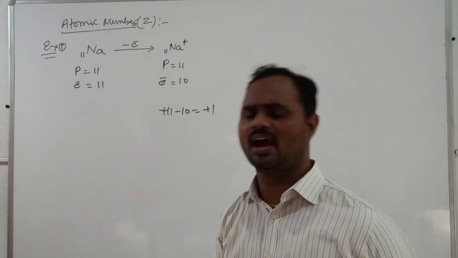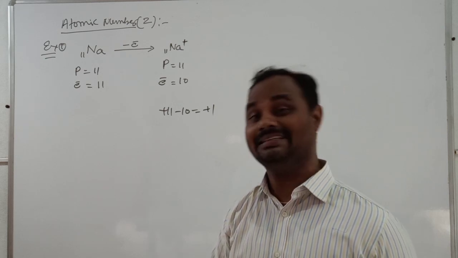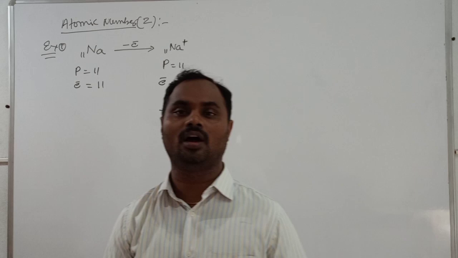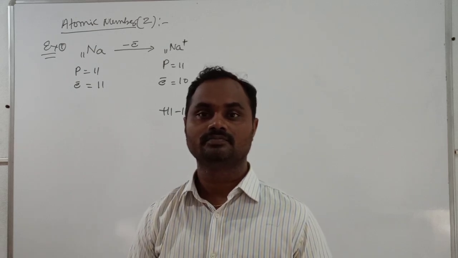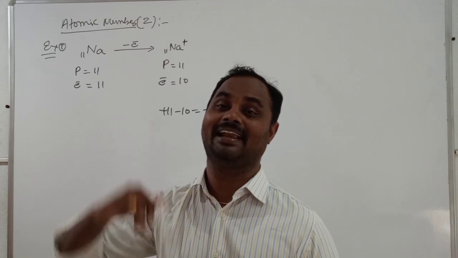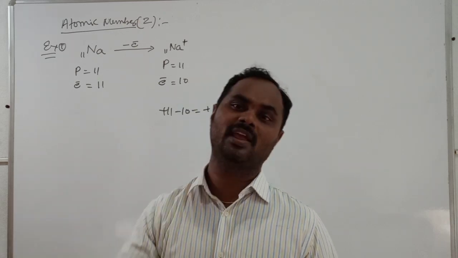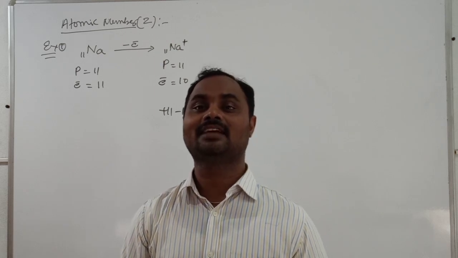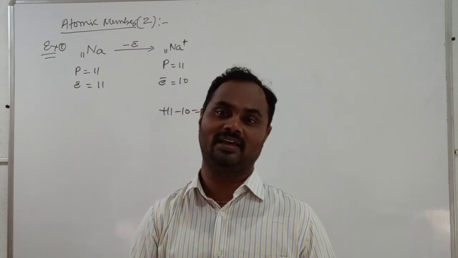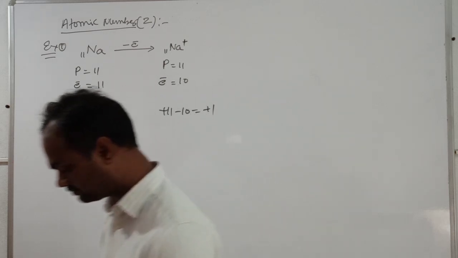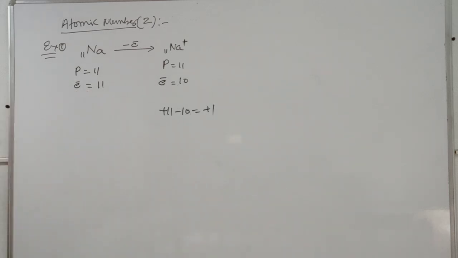So in any ion, in any cation or anion, the number of electrons is not equal to the atomic number. The electrons may be greater than the atomic number or may be less than the atomic number. In an anion, electrons are more than the atomic number. In a cation, electrons are less than the atomic number.